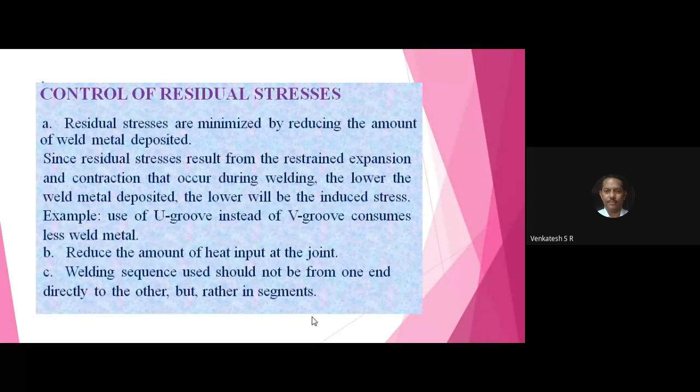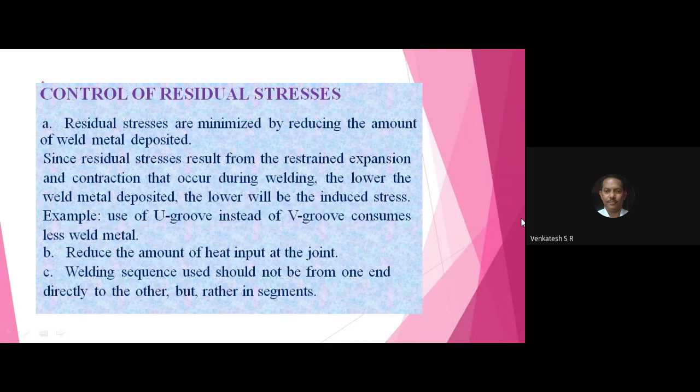How do you control the residual stresses? How do you control the formation of residual stresses in a welded joint? Few question papers have this question.